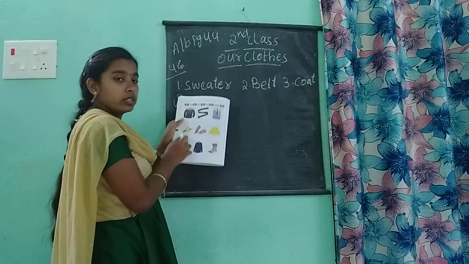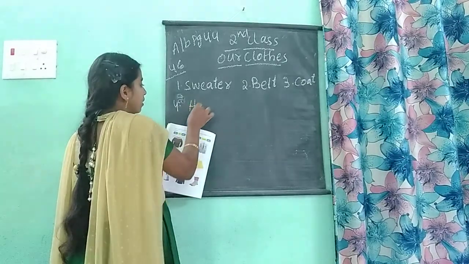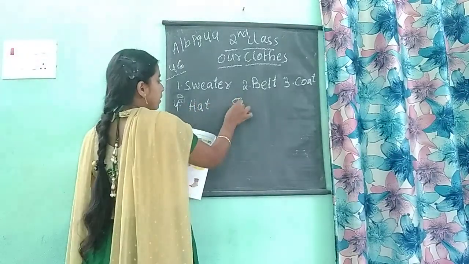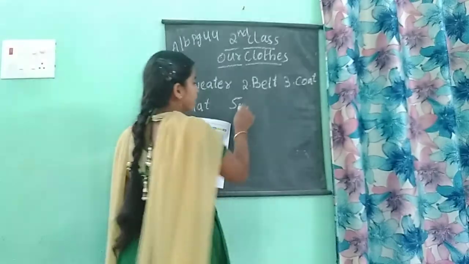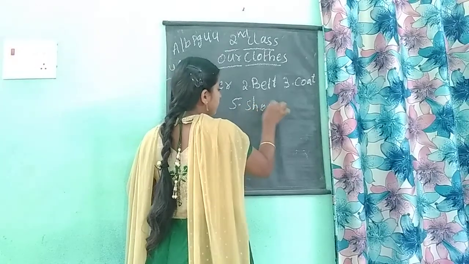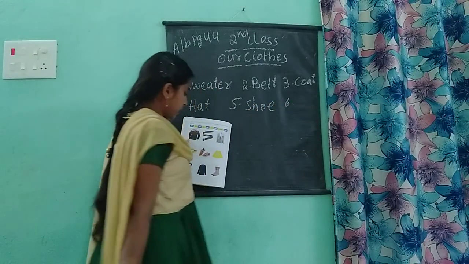And the fourth one. What is this fourth one? Hat. H-A-T. Hat. Fifth one. Shoe. S-H-O-E. Shoe. And the sixth one.